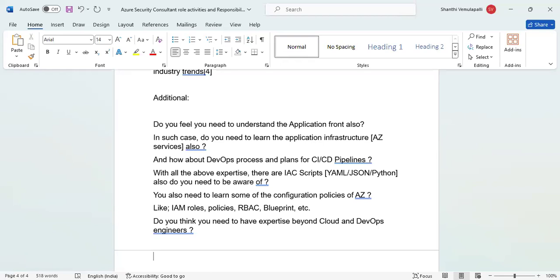But cloud engineers know how to do that, like keeping the values in a key management system. When it comes to SecOps engineers, as security engineers, cloud security engineers, these people know how to store the values in key management systems, and they know the consequences of doing this and not doing this. So we always need expertise thinking beyond the cloud and DevOps engineers. We need it, sir. Of course.